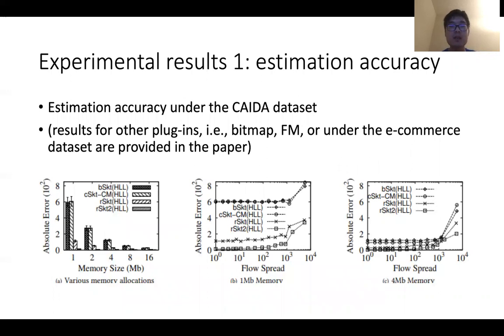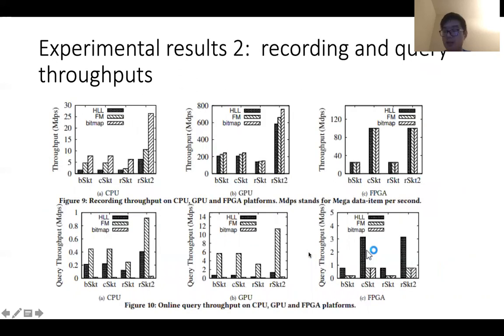We first give the experimental results in estimation accuracy. We only provide the estimation accuracy results on one dataset, when we are using the plugin of HyperLogLog. The experimental results show that our solutions, especially RSKT2, outperform existing ones significantly. And the results on recording and query throughput show that our improved solution, RSKT2, is the best in terms of recording and query throughput.